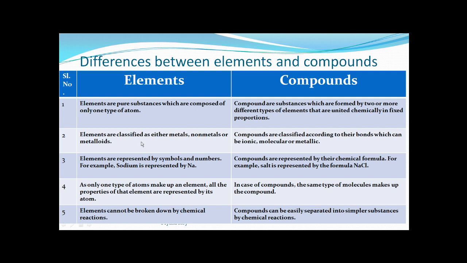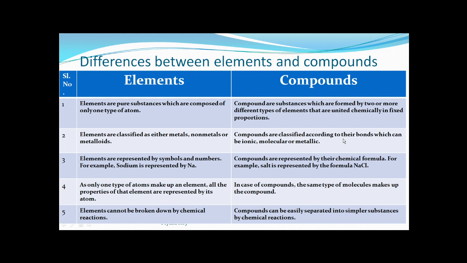Next, elements are classified as either metals, non-metals, or metalloids, and noble gases are also there. So elements can be classified in this manner: metal, non-metal, metalloid, and noble gas. But compounds are classified according to their bonds, which can be ionic, molecular, or metallic. That means this you have not read yet.